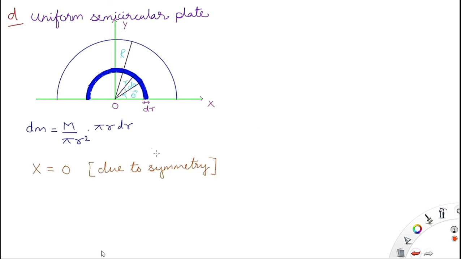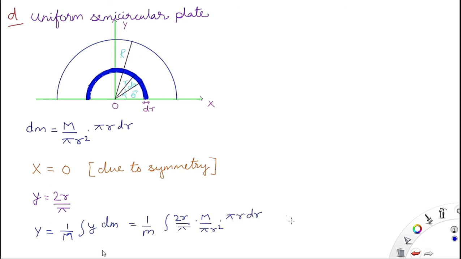Whatever we did, we do it once again. We have to find the dm, and from the dm we can find the center of mass. So dm is equal to M by pi r square into pi r into dr, where pi r into dr is the area of the elemental length. X is equal to 0 from the symmetry.